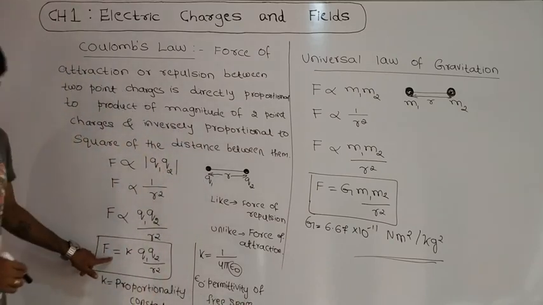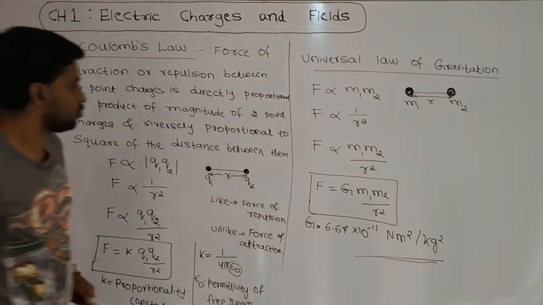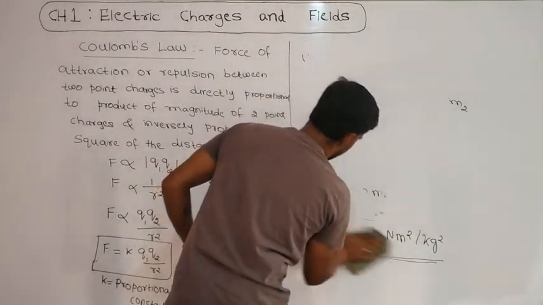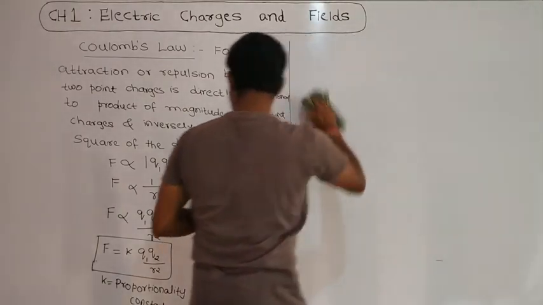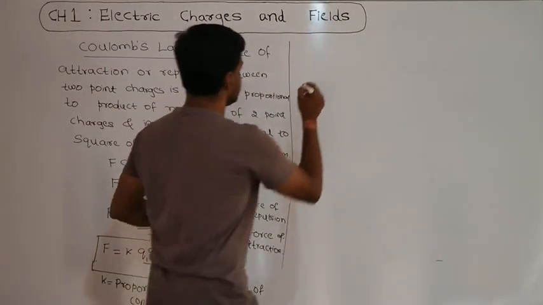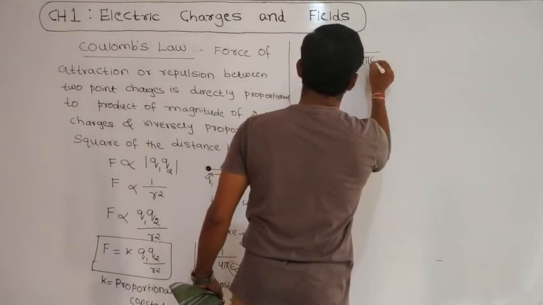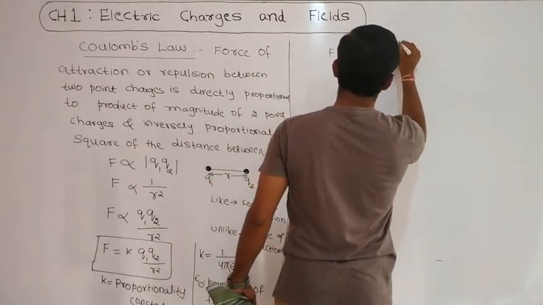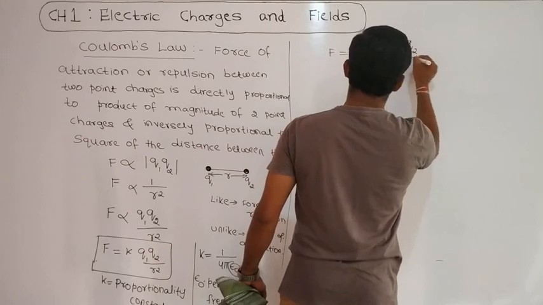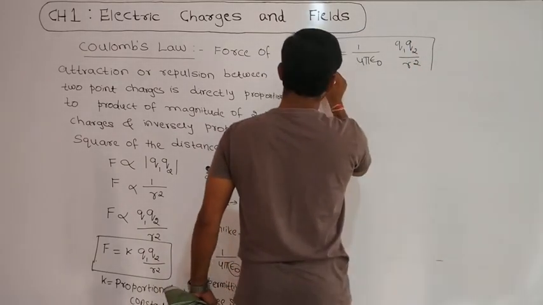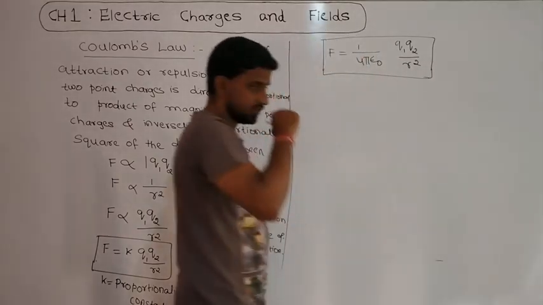Then Coulomb's law can be written as F equals 1 by 4 pi epsilon naught q1 q2 divided by r square. This is Coulomb's law in electrostatics.